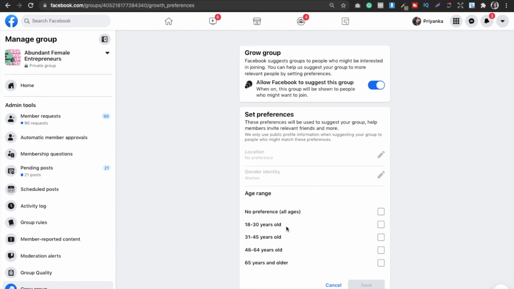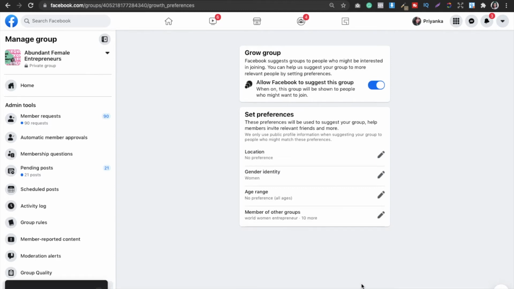I have clients who are 55 years old and clients who are 60 plus. I want to attract those people into my group as well, and that's why I'm not going to select this separately. I will select no preferences, select all ages, and save. So in that case I am selecting all the people.